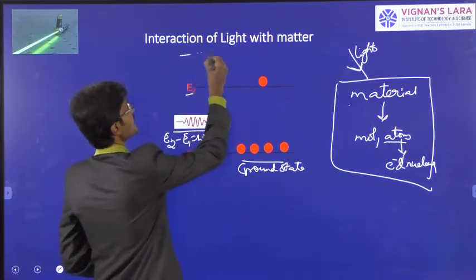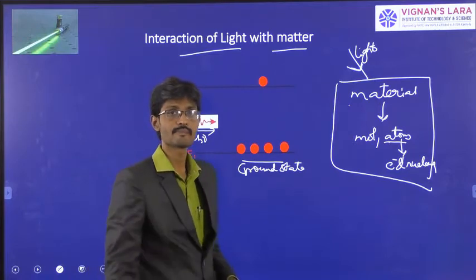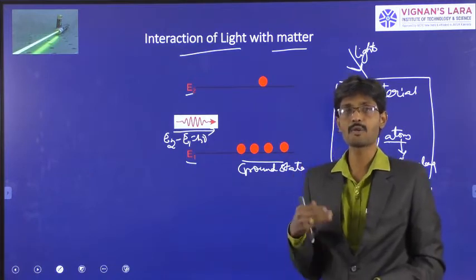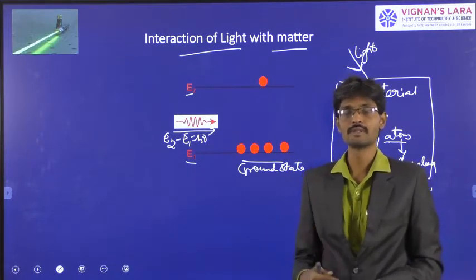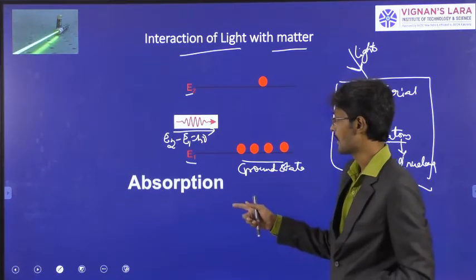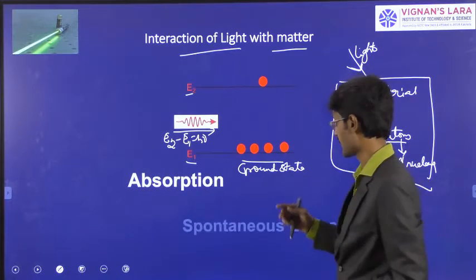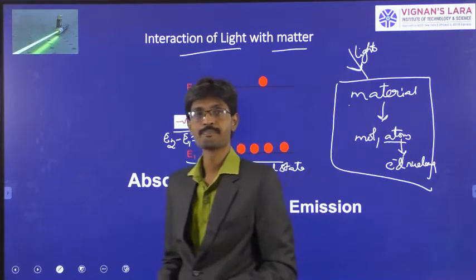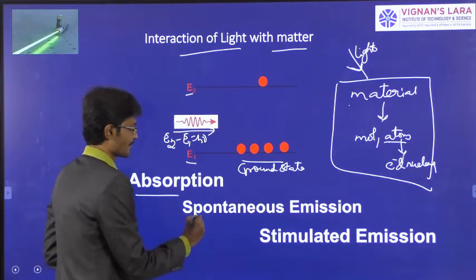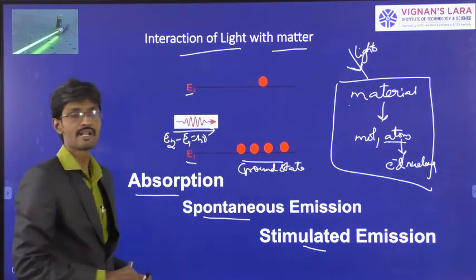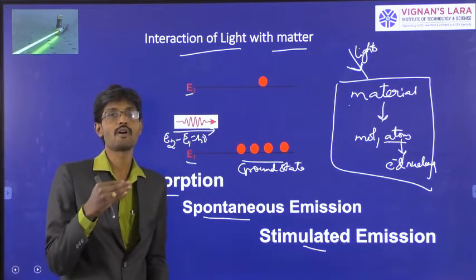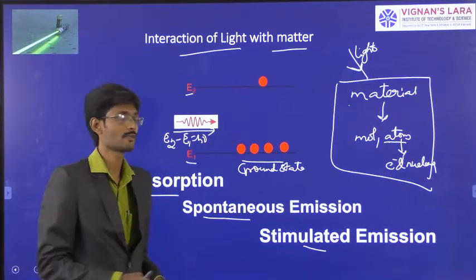So this process is called interaction of light with matter. When light or radiation interacts with the matter, or when a photon is incident on an atom, three processes can happen. One is absorption, the second one is spontaneous emission, and the third one is stimulated emission. So these are the three processes that happen in the material when it interacts with light or radiation or a photon of energy E2 minus E1.